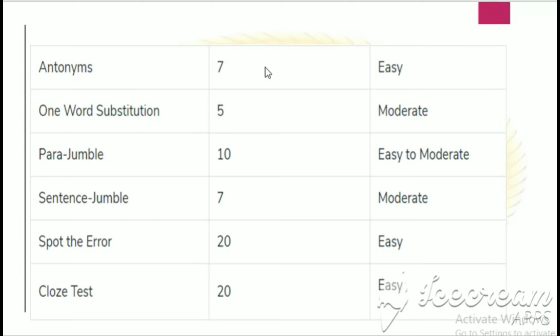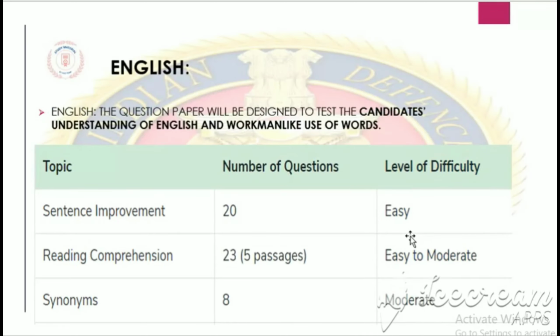Now when you talk about other important topics, that is one word substitution, para jumble, sentence jumbling, spot the error, and cloze test. You could also see the level of difficulty that I have mentioned. Most of them are of easy to moderate level, and there is none of the topics that is of hard level. So it is not something that you can't do. One who has fairly good knowledge of English can easily attempt and get good marks in English.